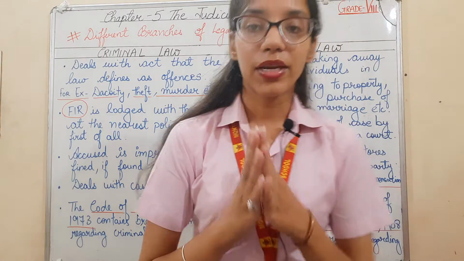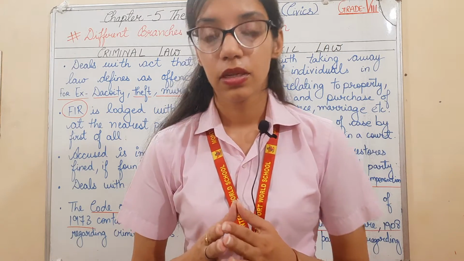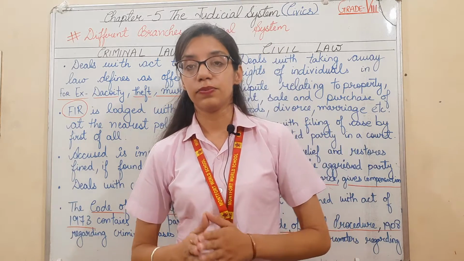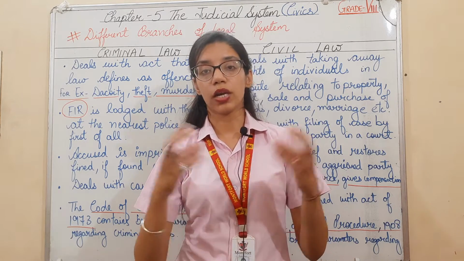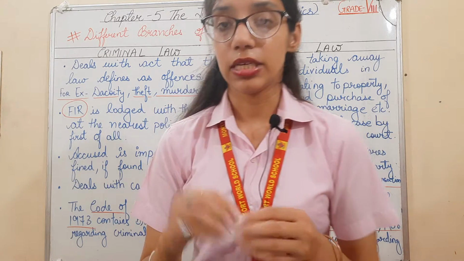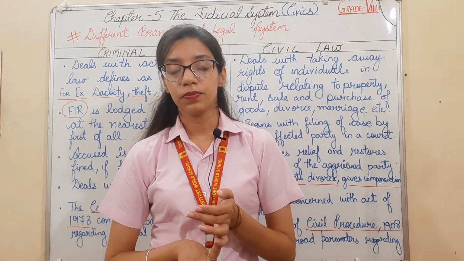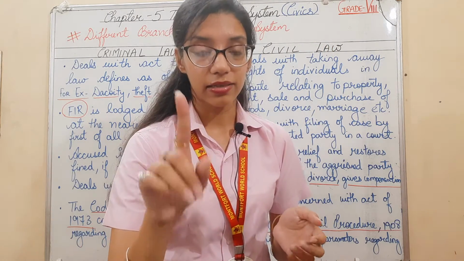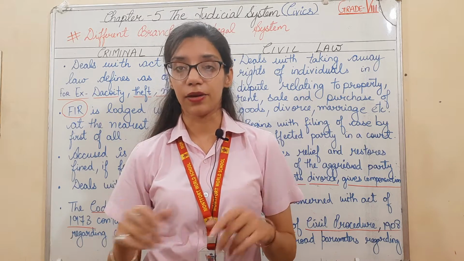Suppose I went to the market and purchased an item, a chocolate cake. The manufacturing date was written, and the seller sold it to me, but it was already expired.